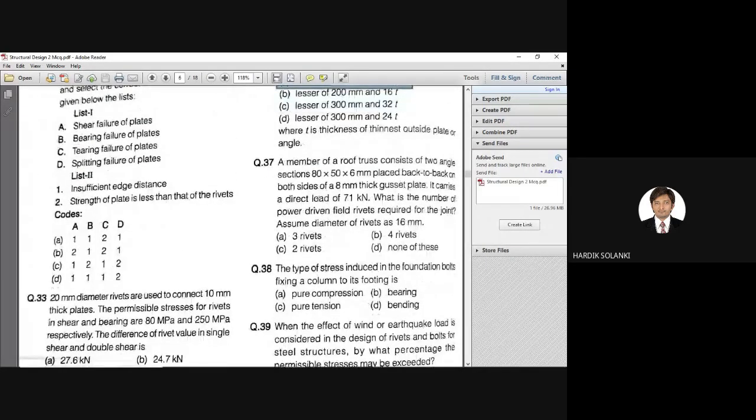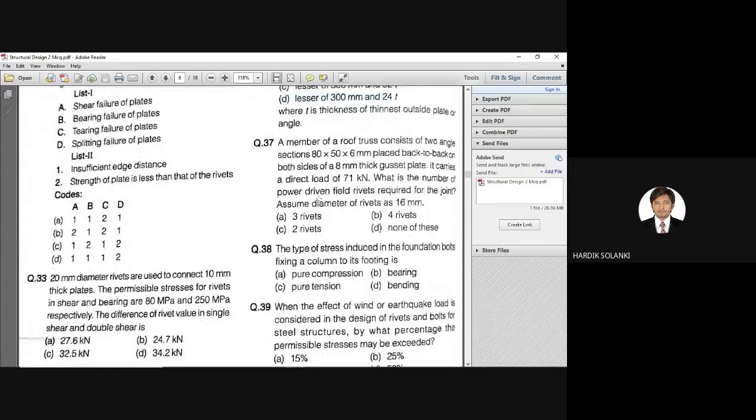Again, question number 37. It is again a calculative question, so we will not go into much detail, but I'll just read out the question and give you the answer. A member of a roof truss consists of two angle sections 80 by 50 by 6 mm placed back to back on both sides of an 8 mm thick gusset plate. It carries a direct load of 71 kilonewton. What is the number of power driven field rivets required for the joint? Assume the diameter of rivet is 16 mm. There is a long solution for this; verify your answer. The correct answer is 2 rivets.